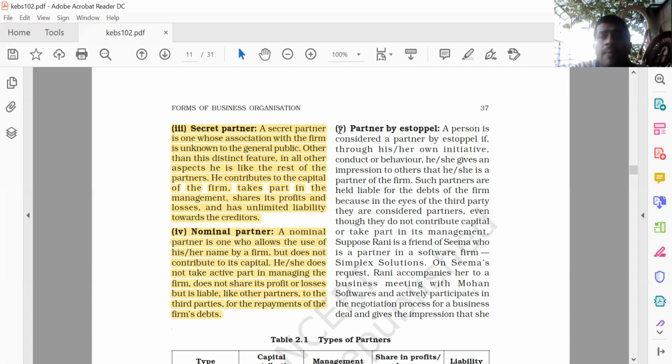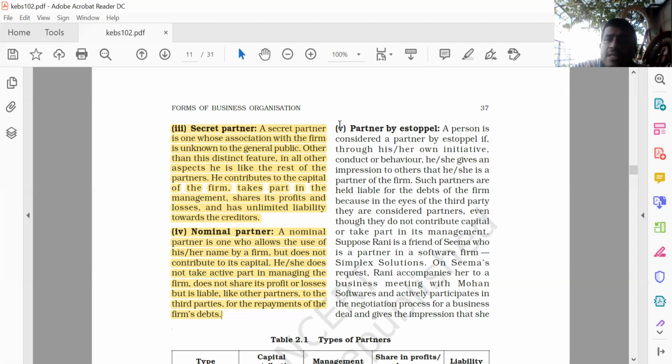So what we can say? A person is considered a partner by Estoppel if through his or her own behavior, conduct or initiative, he or she gives an impression that he is a partner of the firm. Such partners are held liable for the debt of the firm even if they are not contributing any capital or taking part in the management of the firm.